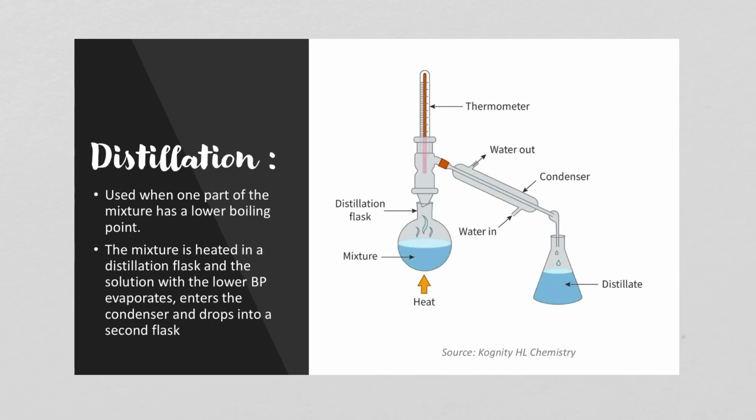Distillation is used when one part of the mixture has a lower boiling point. So you mix the mixture up in the distillation flask, which is this round bottom thing right here. And then the solution that has the lower boiling point will evaporate and it'll enter the condenser, which is this thing here, and you're actually flowing water through here, so it makes it condense, and then the distillate will fall into this container, the second flask.